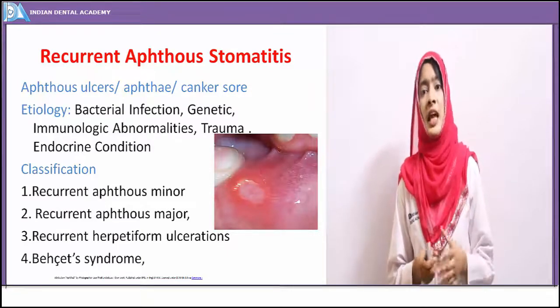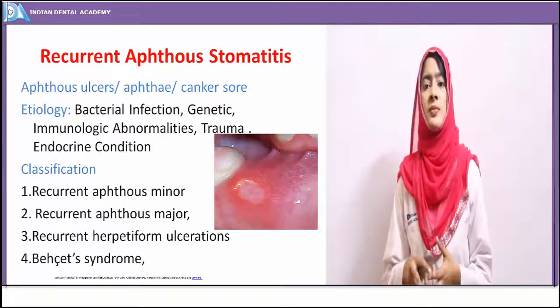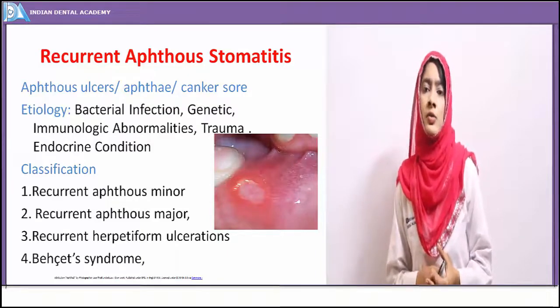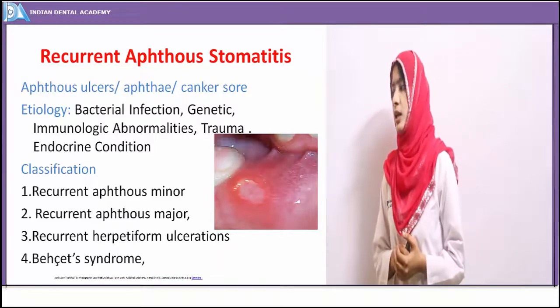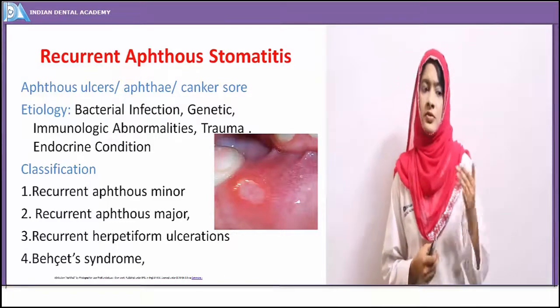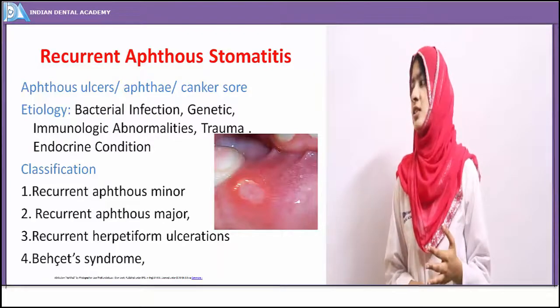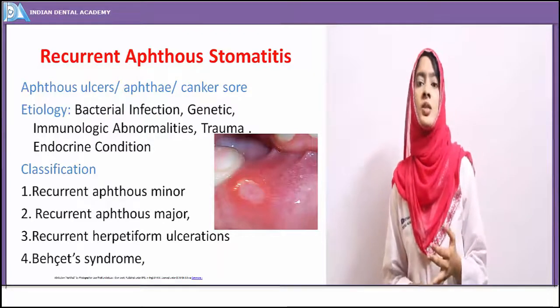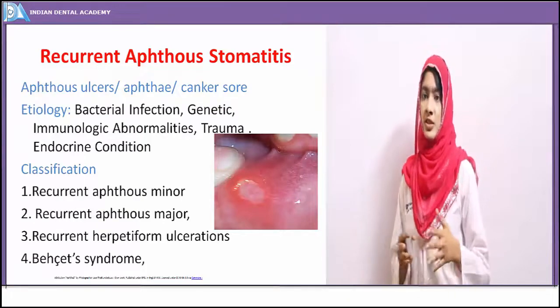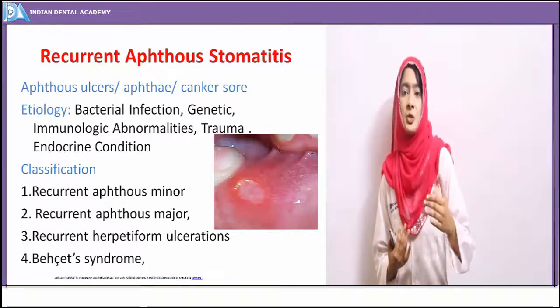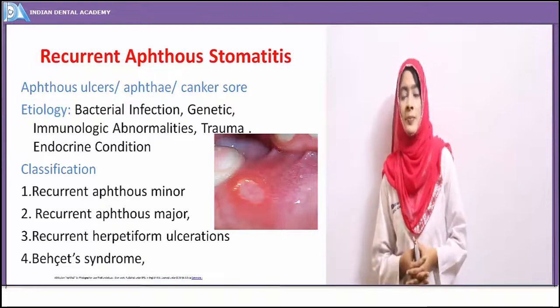Any specific cause just irritates the oral mucosa, and you see the development of an ulcer. So we have seen the hormonal causes for ulcer, the bacterial causes, the genetic causes, and the immunologic abnormalities. All these lead to the development of the recurrent aphthous ulcer.